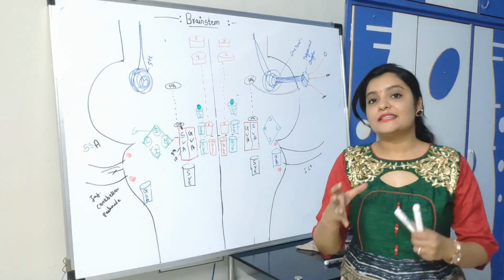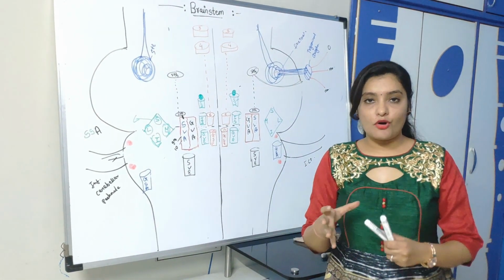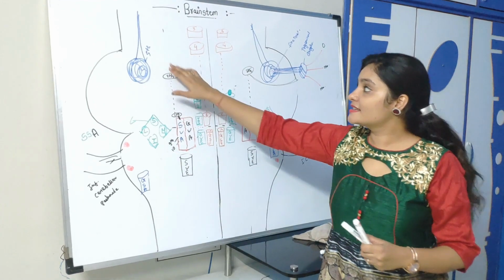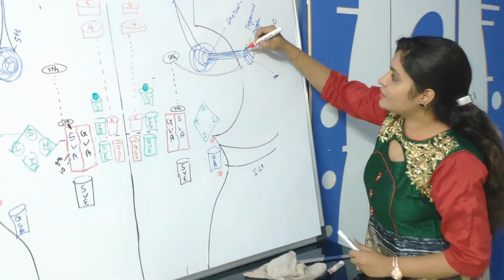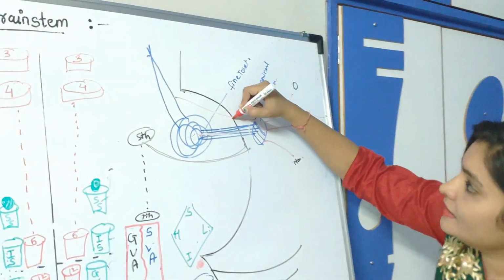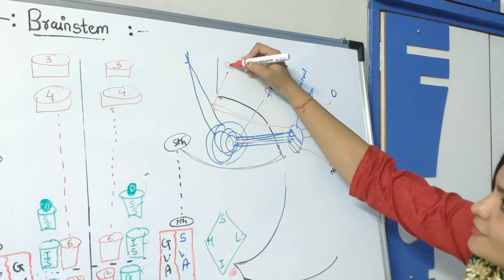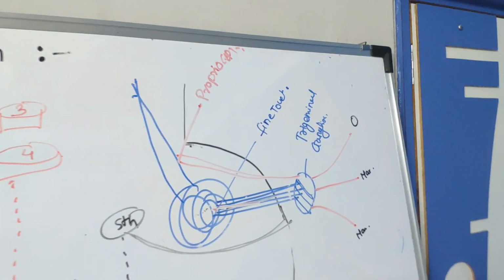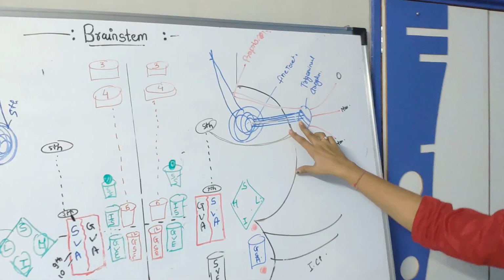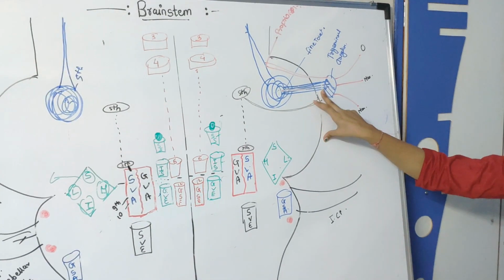So the proprioceptive function of trigeminal nerve is controlled by this nuclei. Okay, so a few fibers are also going to mesencephalic nuclei and they are responsible for proprioception. Clear?